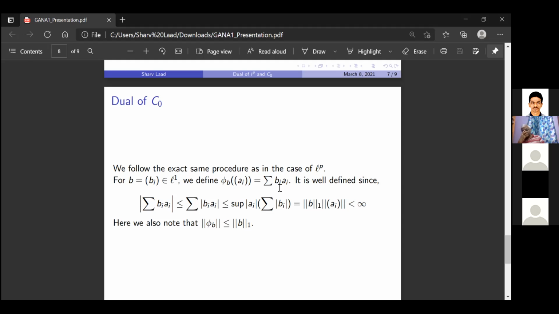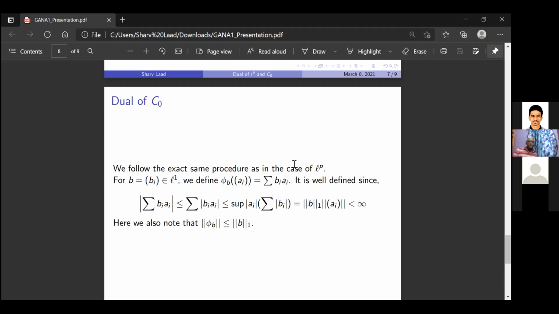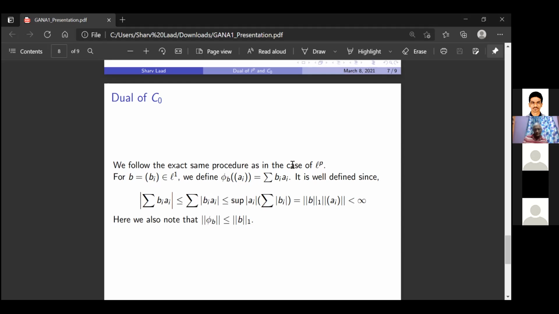So first we'll show that given some b_i in L1, phi_b of a_i defined as summation b_i a_i will be well defined and it will give us a linear functional over c0. And conversely, we will show that if phi is some linear functional over c0, then phi of e_i will be in L1. And then we will also show that it is an isometry.